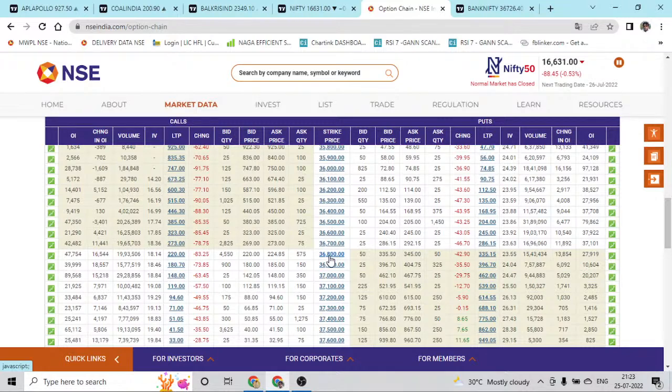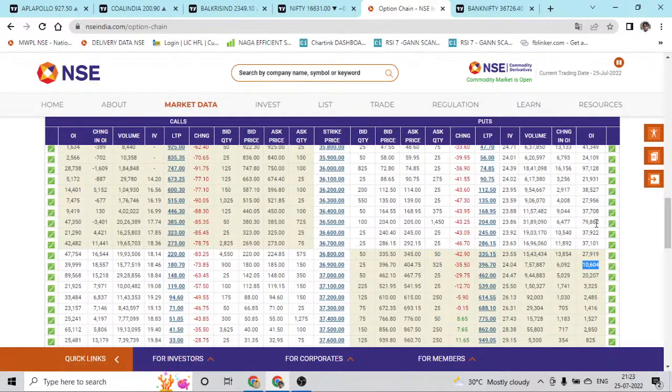We have a good amount of resistance around 36,800 and 36,900. 36,900 has close to 40,000 contracts in call options against just 10,000 contracts in put options. And 37,000 seems to be a huge resistance with 90,000 contracts in the call and 20,000 contracts in the put. So definitely above 36,000 there is going to be a huge resistance till 37,000, and this will remain a resistance for this expiry.